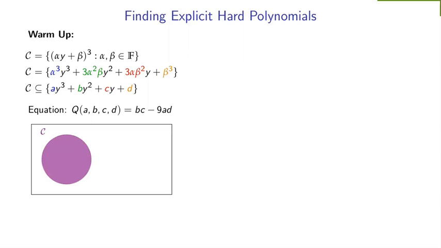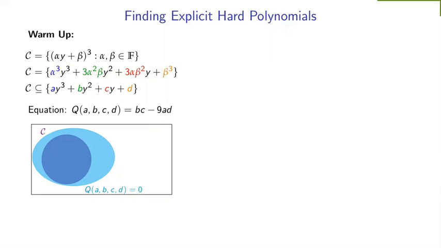Okay, let's draw a picture for this. So this rectangle contains all coefficient vectors of all cubic univariate polynomials. So there are 4-tuples. And this violet circle represents the class of easy polynomials C that we have decided on. If we now draw the set of all zeros of the equation Q, then it will look something like this. It will cover the violet circle completely, which is fine because everything in C satisfies the equation Q, but there could be other things that also satisfy the equation Q, but that won't be a problem for us.